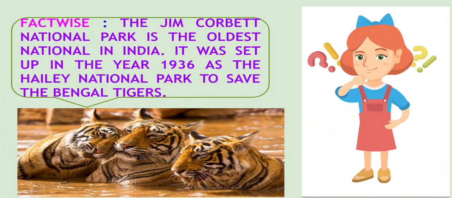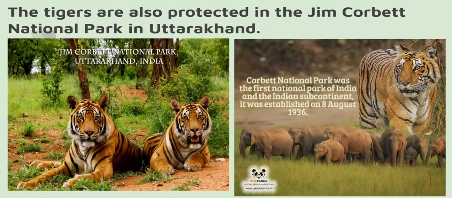And why was it set up, children? To save the Bengal tigers. This family of tigers is looking so cute, aren't they? Let's move further. The tigers are also protected in the Jim Corbett National Park in Uttarakhand. So, if I ask you where is Jim Corbett National Park, in which state, then you have to mark Uttarakhand.